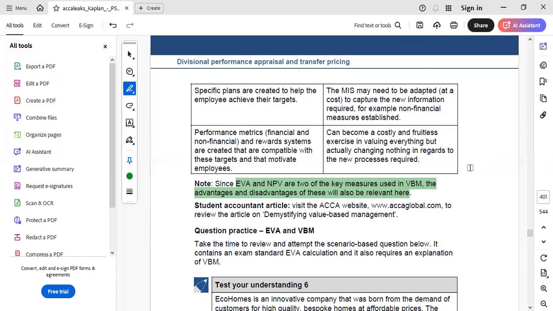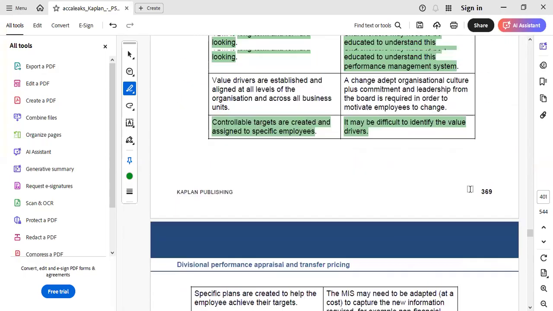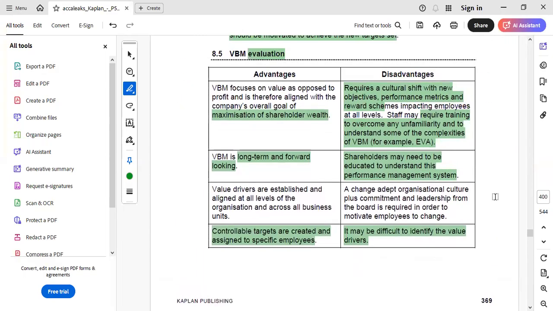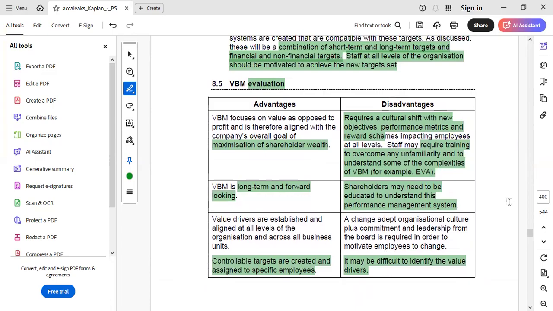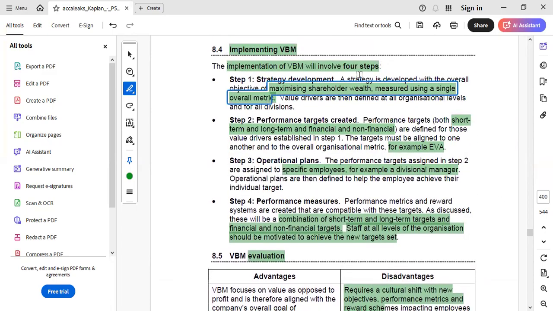In this Basel question, both the appropriateness and the changes that would take place by the implementation of VBM have been discussed. And secondly, the numerical of EVA, and both these questions together have been asked in Section B for 25 marks. So we have already discussed the advantages and disadvantages, that is, their appropriateness, and how the implementation of VBM will bring changes in the organization.